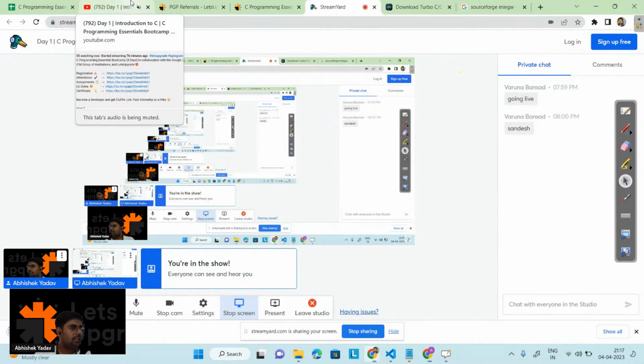Which language we have to learn first, like C or Python? What I will suggest is, I have started with C language. Basically, C will clear your doubt. Learn the basic fundamentals of C language. You can go with Python also. It depends on person to person. I learned C, so I will suggest C. You can easily switch to C++ also. You can easily switch to Java also, right?